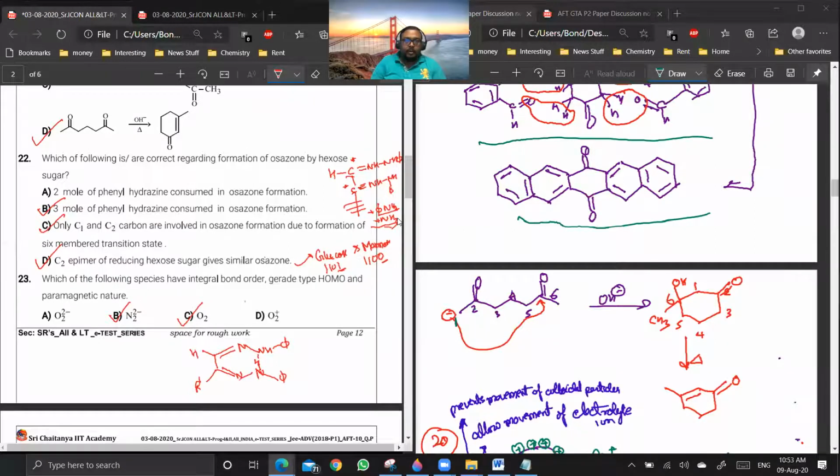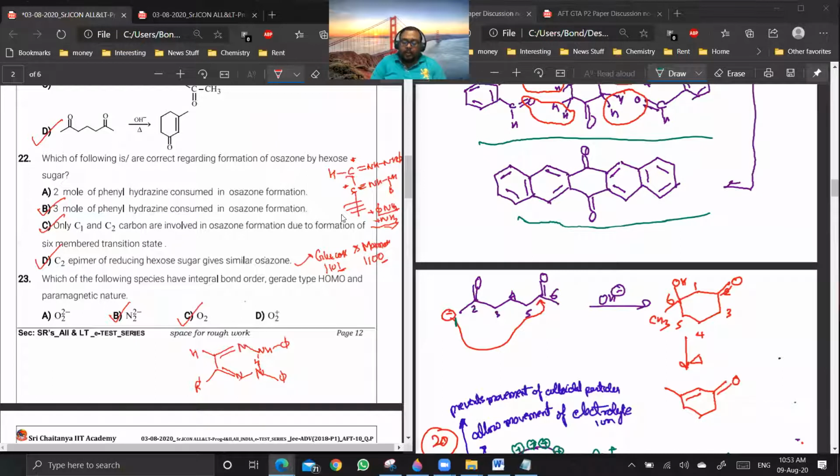Are you getting my point? Yes or no? Yes, sir. Okay, so 3 moles of phenyl hydrazine are consumed. Second, only the first 2 carbon atoms are involved in the osazone formation, so the other 3 carbon atom configuration will remain the same for the osazone.